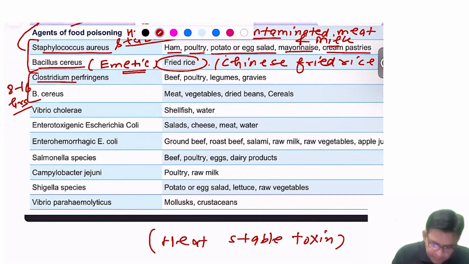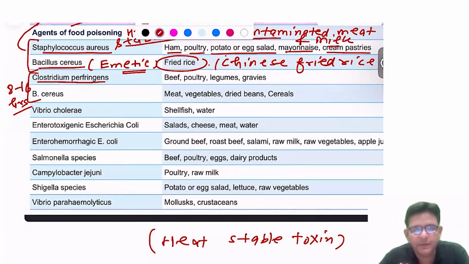Regarding the Clostridium perfringens. So guys, you know the Clostridium perfringens mostly does what? Gas gangrene. But yes, here we are talking about the food poisoning. So Clostridium perfringens also associates with what, guys? It also associates with food poisoning. Okay, Clostridium perfringens. And which particular type of Clostridium perfringens associates with that?